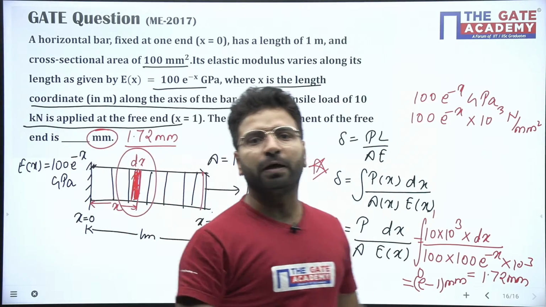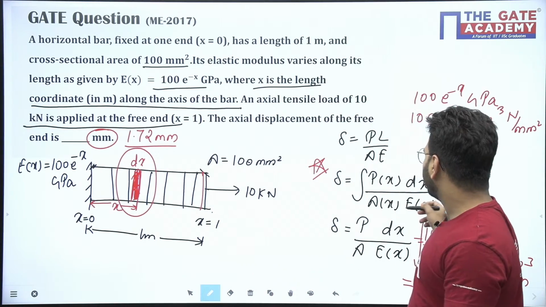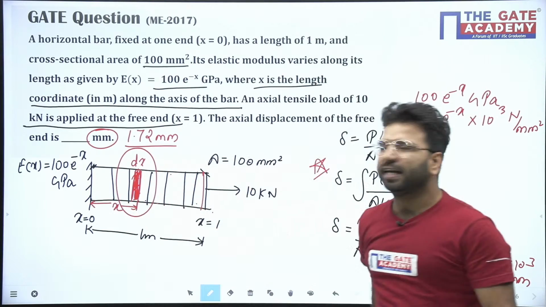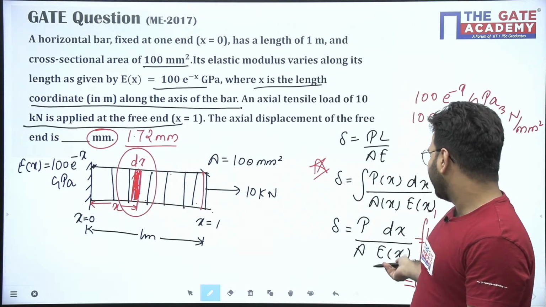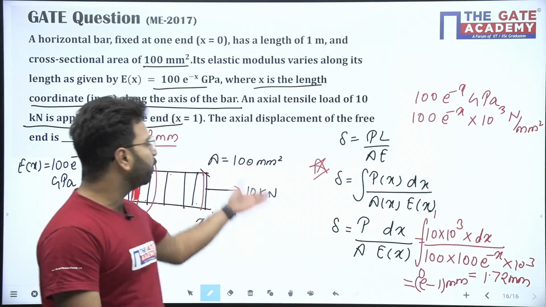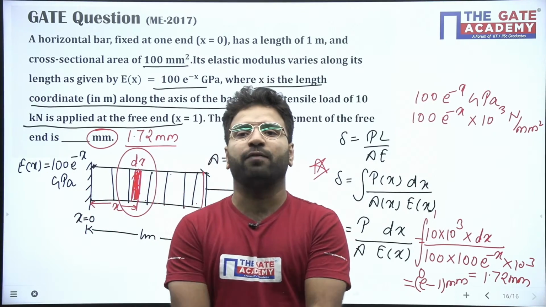So P into dx upon Ax Ex. Area is constant here, A will be A, and Ex will be varying, so I put the Ex value there. If you do the complete calculation, you will get the answer 1.72 mm.